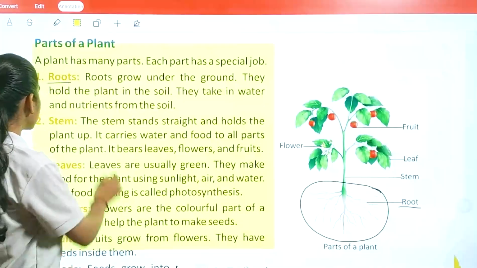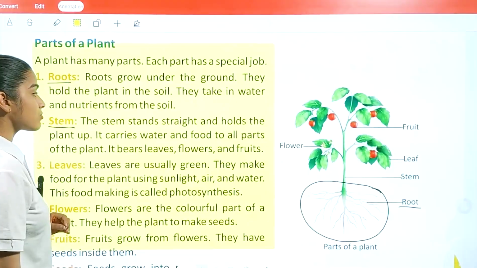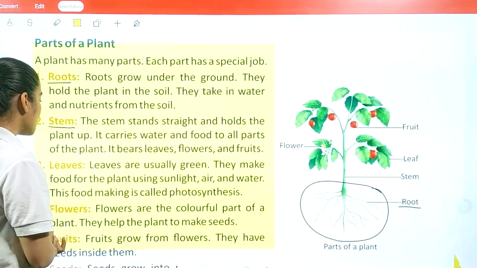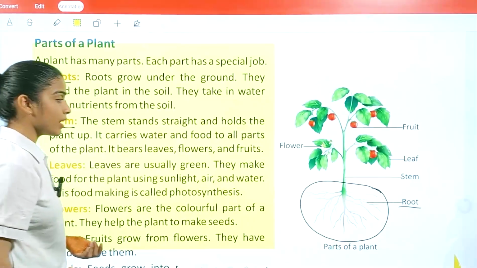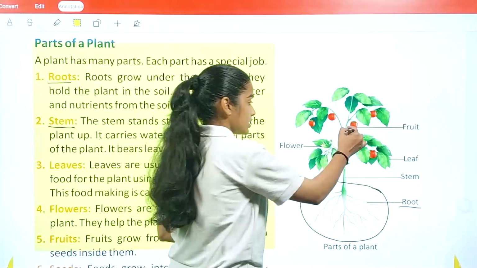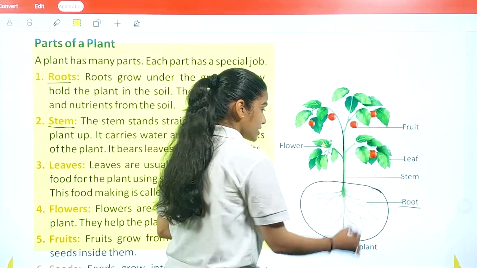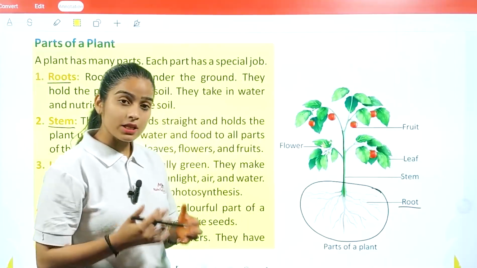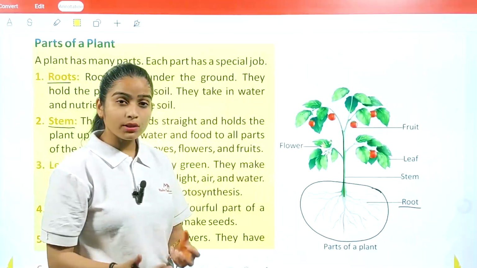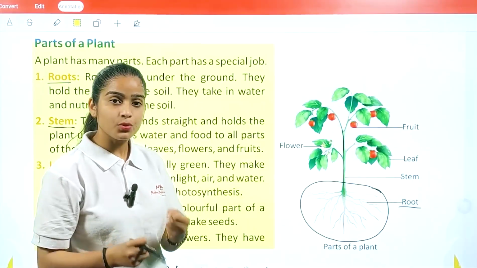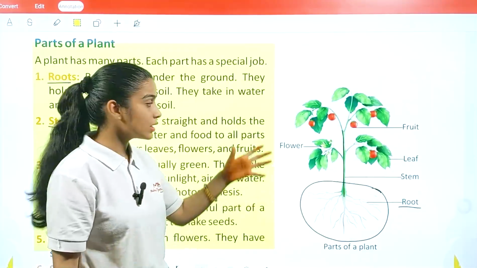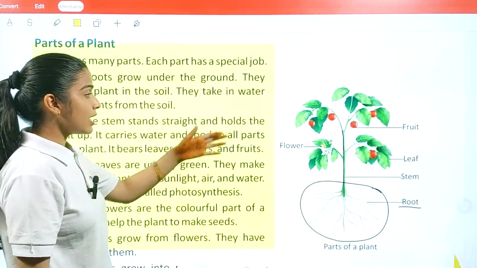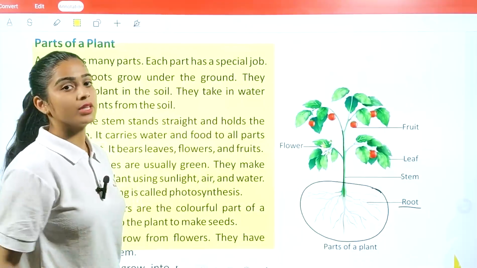Next we have the stem. The stem stands straight and holds the plant up. It carries water and food to all parts of the plant. It bears leaves, flowers, and fruit. So, we've seen this long part which gives support or structure to the plant, that is referred to as your stem. The next function of the stem: the water and nutrients consumed by the roots are transferred to the other parts with the help of the stem only. Okay. Next, the flower, leaf and fruit are borne with the help of the stem